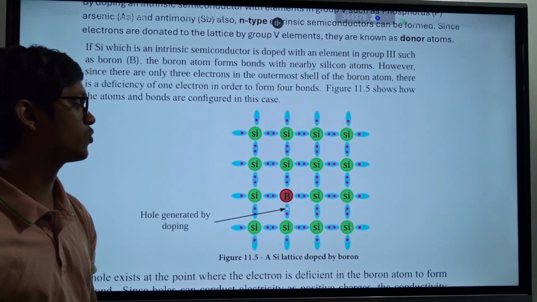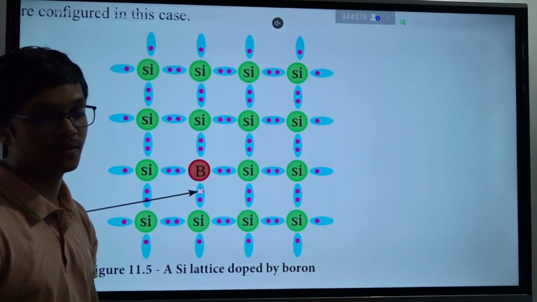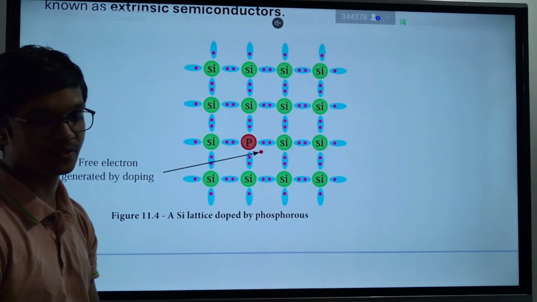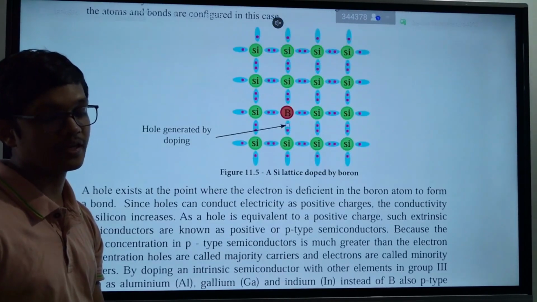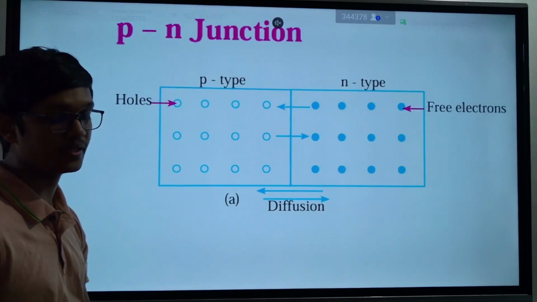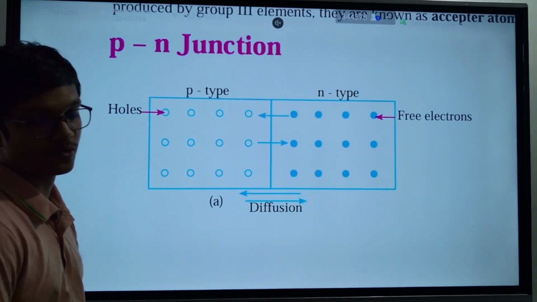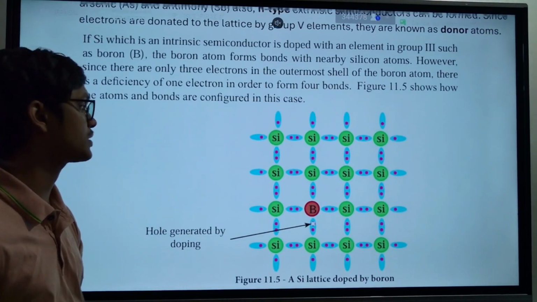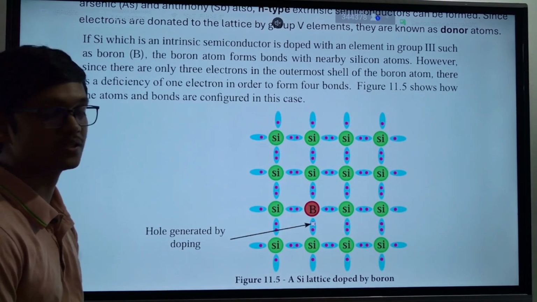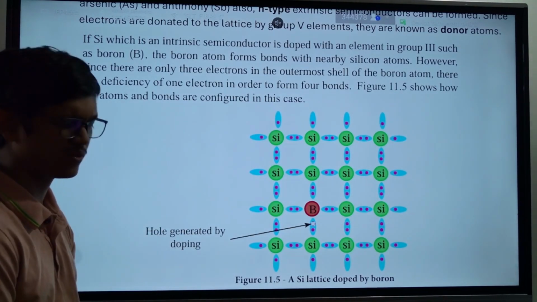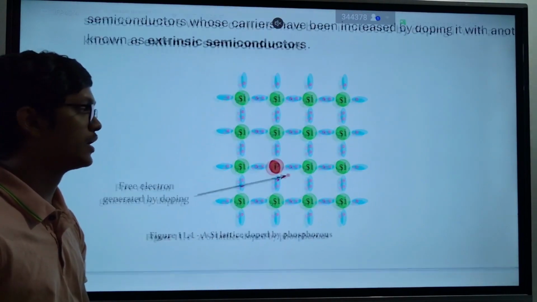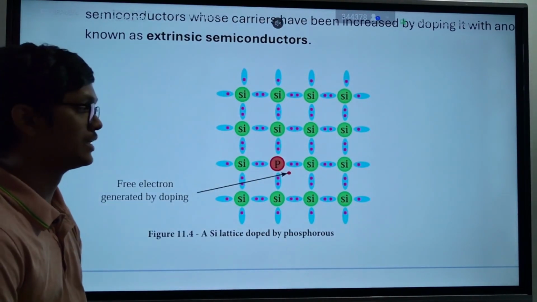When we add some boron and increase the number of holes, we call it a P-type semiconductor. When we add some phosphorus and increase the number of electrons, we call it an N-type semiconductor. Then we create a p-n junction. The p-type semiconductor has more holes, so its majority conducting mechanism is holes. It has very few free electrons and a lot of holes. The n-type semiconductor has a lot of free electrons.